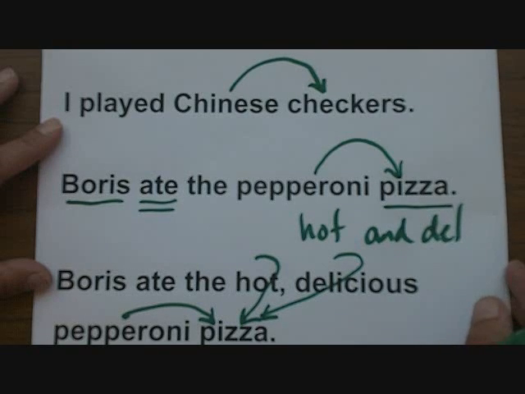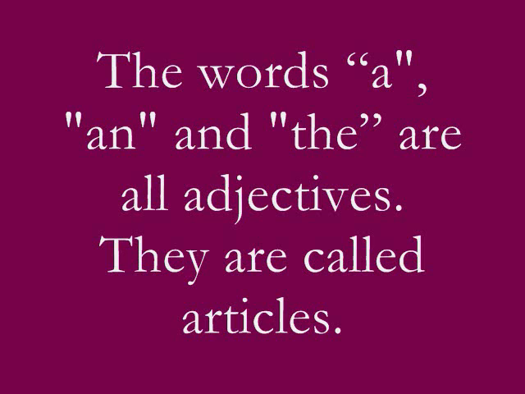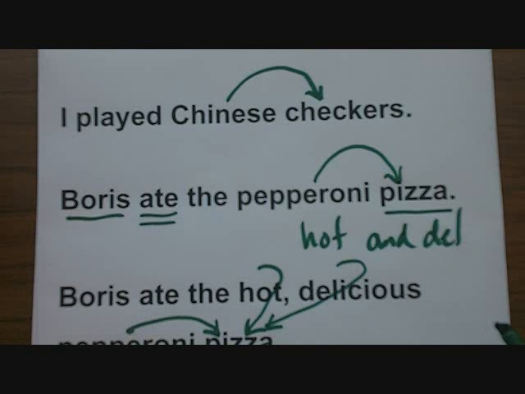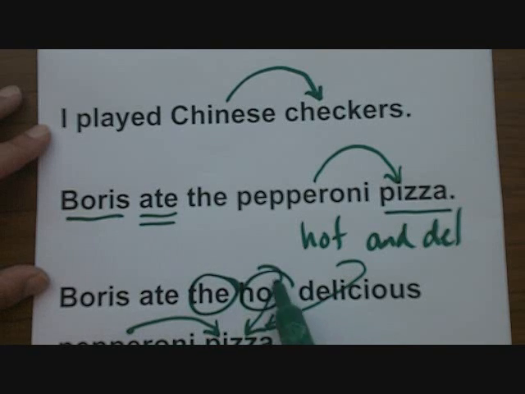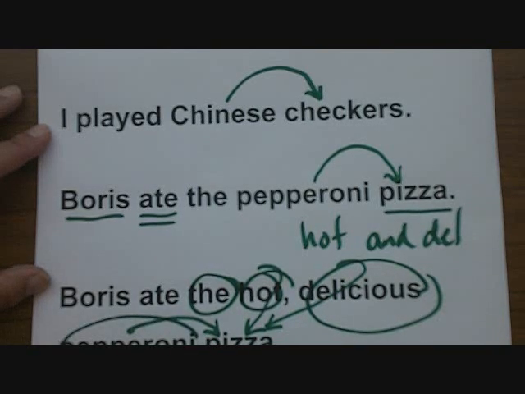Now I'm going to let you in on 3 little secrets. The words a, an, and the are all adjectives. They're called articles. That's just a fancy name for the 3 most common adjectives in our language. So in our previous example, we actually have 4 adjectives: the, hot, delicious, and pepperoni.